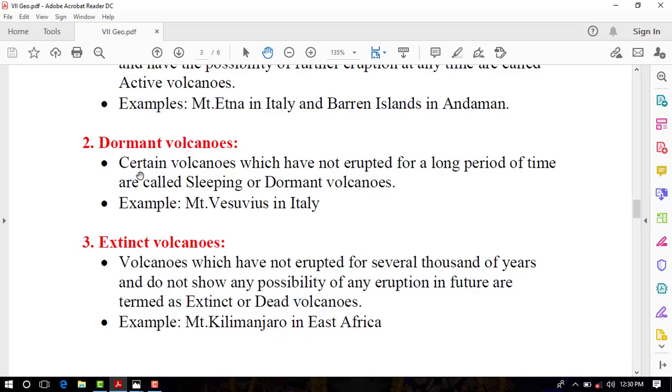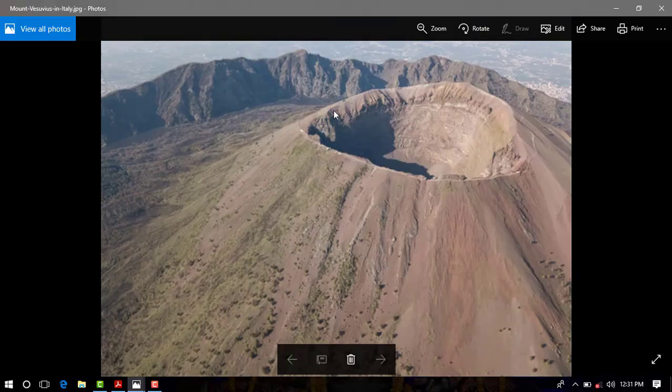Next type of volcano is dormant volcanoes. Certain volcanoes which have not erupted for a long period of time are called sleeping or dormant volcanoes. For example, Mount Vesuvius in Italy. On your screen, you can see the example of Mount Vesuvius volcano.